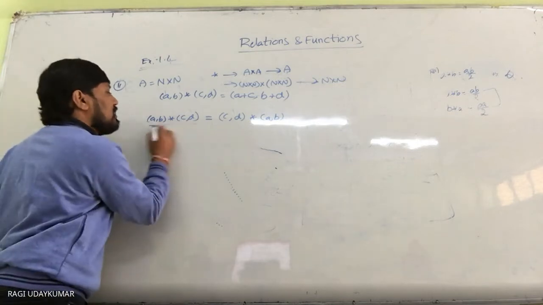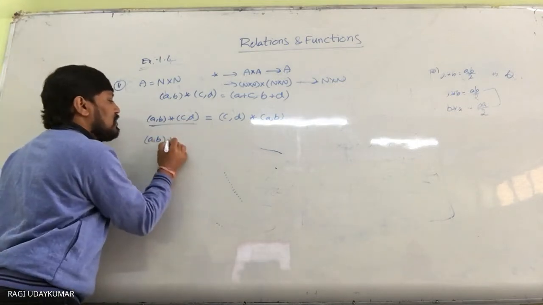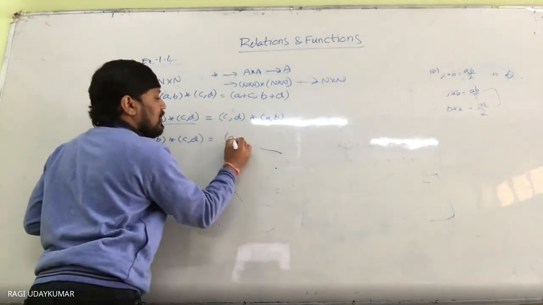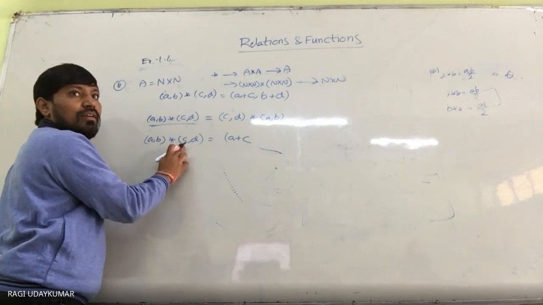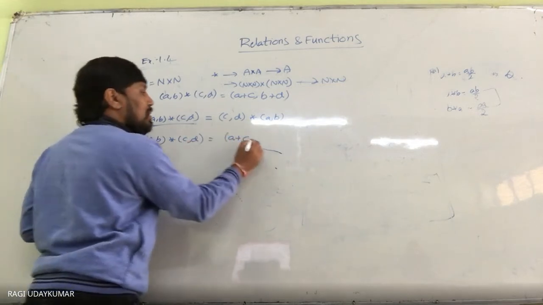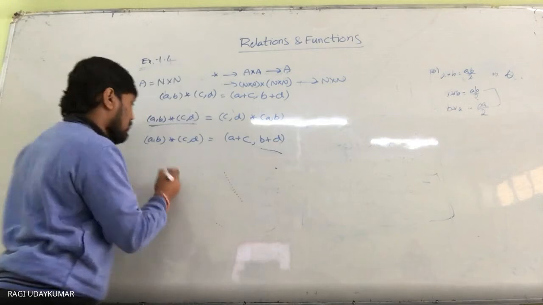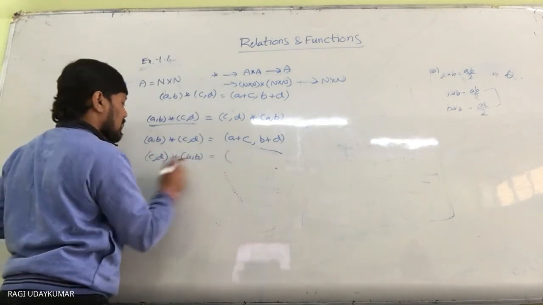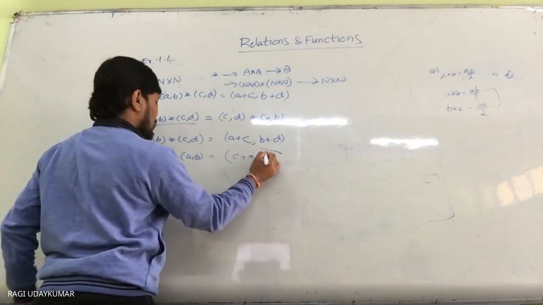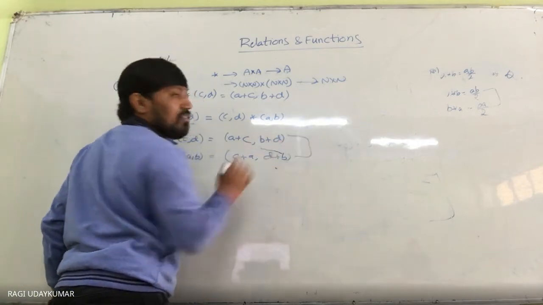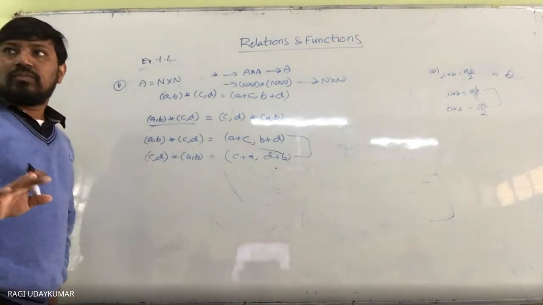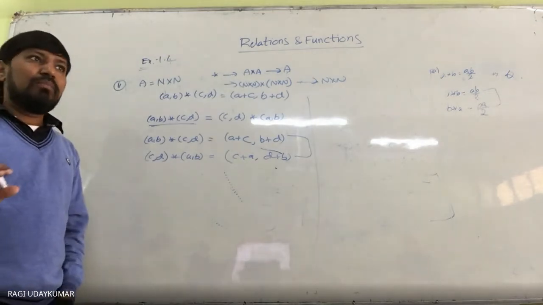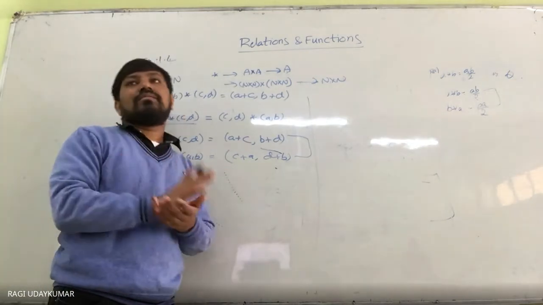So first we will find out this one. (A, B) star (C, D) is equal to, as per the definition, A plus C, the sum of the first two elements, and B plus D, the sum of the second two elements. And (C, D) star (A, B) is equal to C plus A, D plus B. So these both are equal. It is commutative. Okay, so associative length ज़्यादा होगा. Problem length is a little bit more, but it is clear.